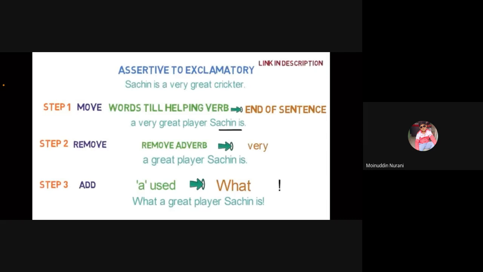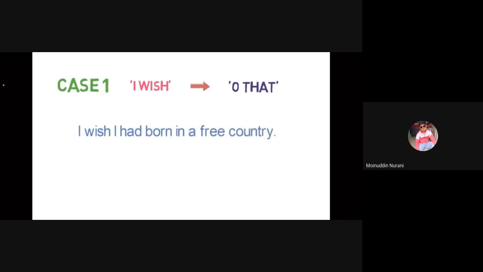Now, let's look into different cases where the sentence structure is different. Case 1. I wish is replaced by oh that in the sentence. Let's look into an example of it. I wish I had been born in a free country. After conversion, the sentence will be oh that I had been born in a free country.